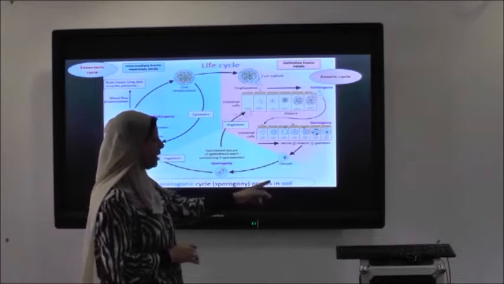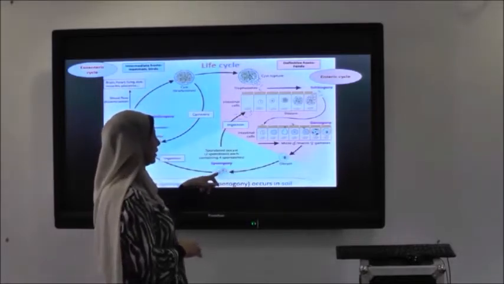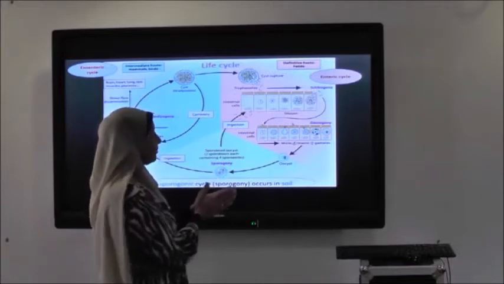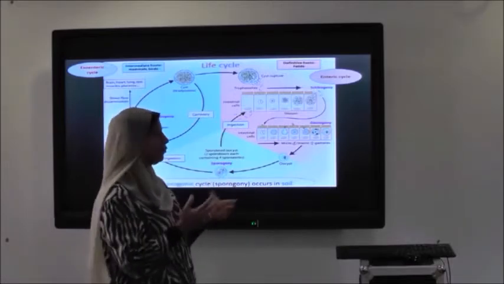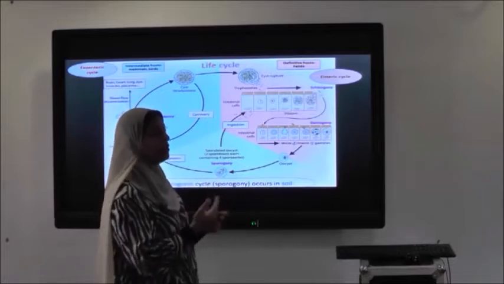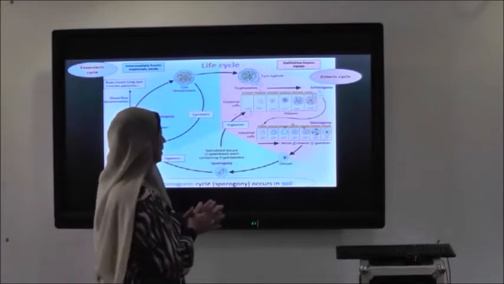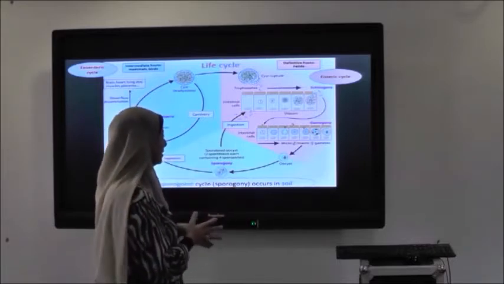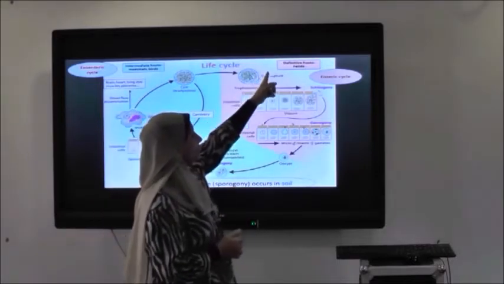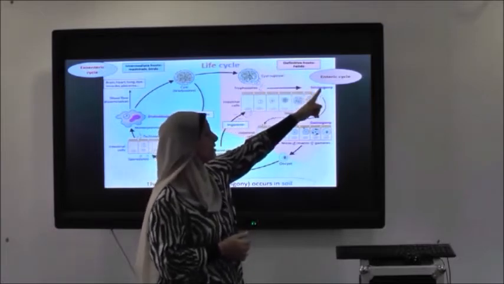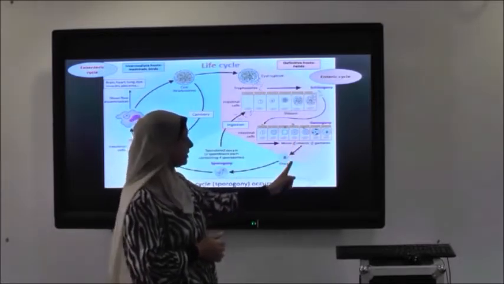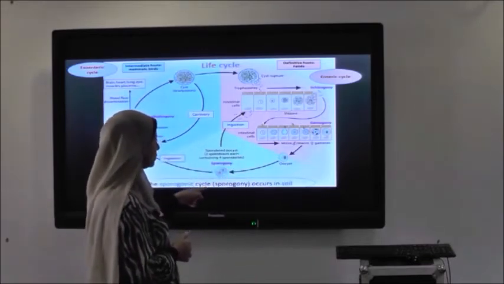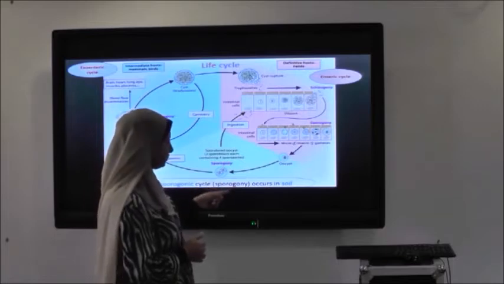It occurs in soil, where the oocyst goes to maturation and forms a mature sporulated oocyst. This process takes a minimum of 1 day and a maximum of 1 week, 10 days or 2 weeks. So we must dispose of the cat feces immediately every day, not leave it more than that. So two cycles: in the definitive host, the cat, the enteric cycle, asexual and sexual cycles, ends by formation of immature oocyst. Then the maturation of oocyst occurs in soil by a process called sporogony.